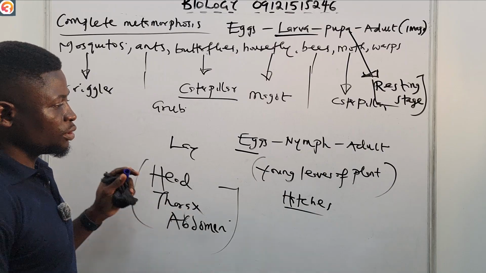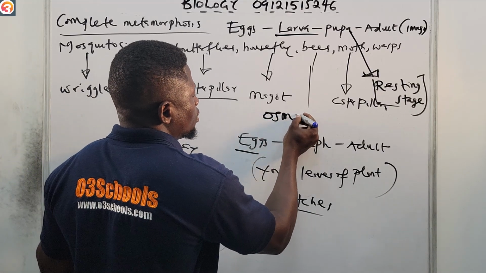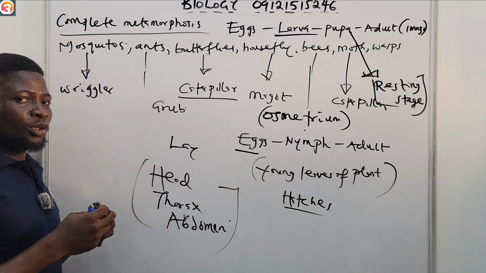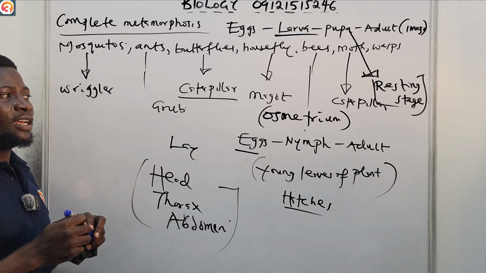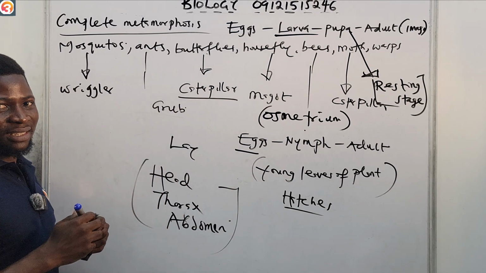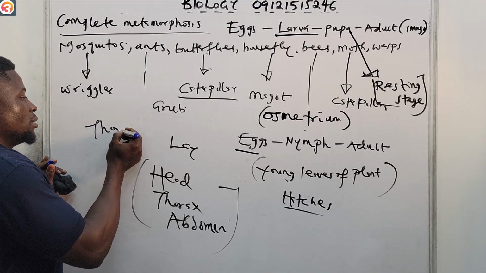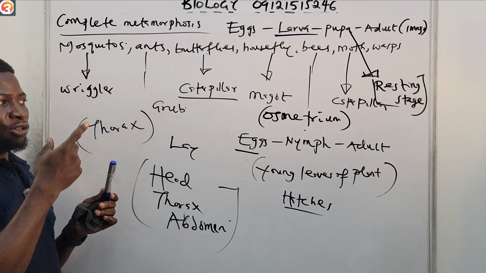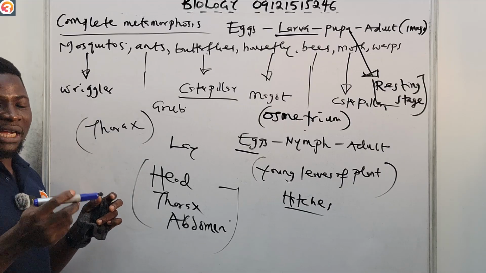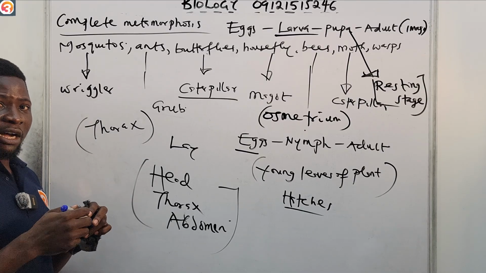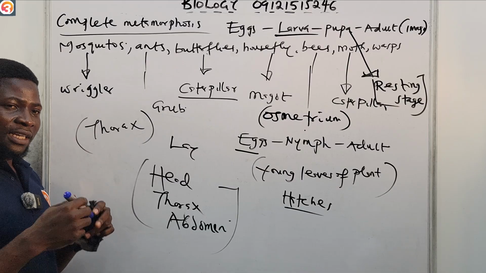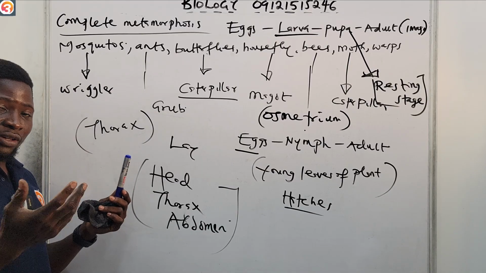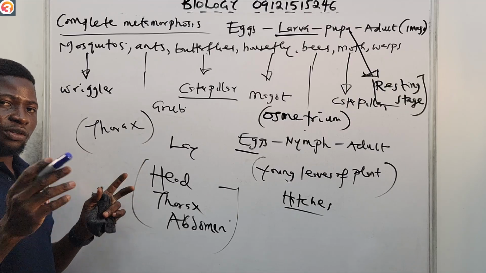Now, a structure known as osmeterium is found on the caterpillar of the butterfly. It's found in the thorax of the caterpillar of a butterfly. And this osmeterium is a defensive organ. So whenever the caterpillar feels threatened, that's one of the most prominent things you see on the face of the caterpillar.